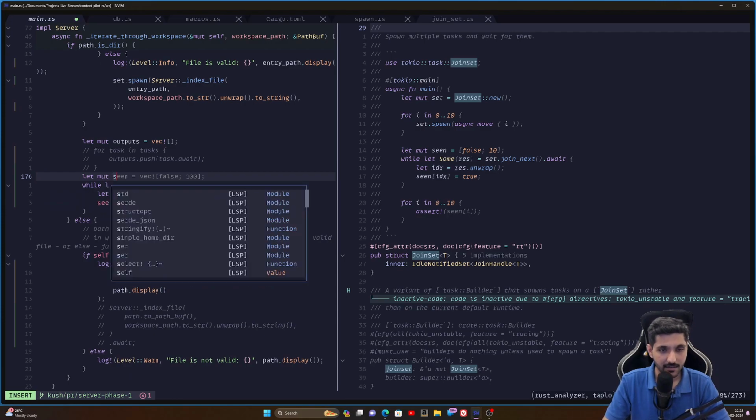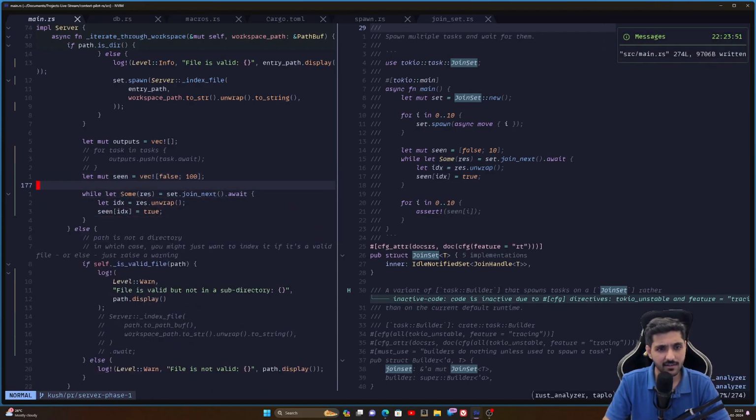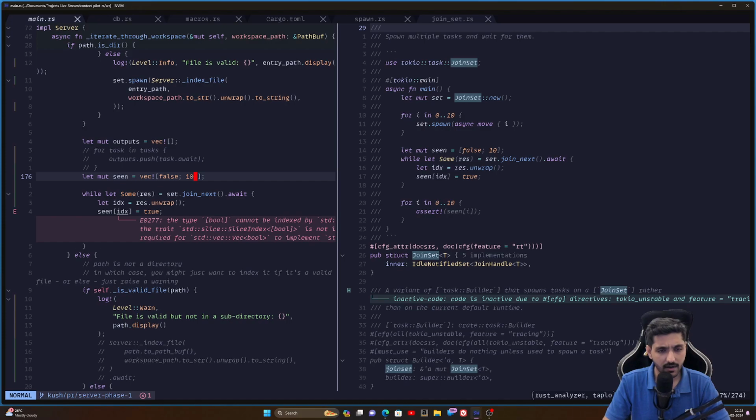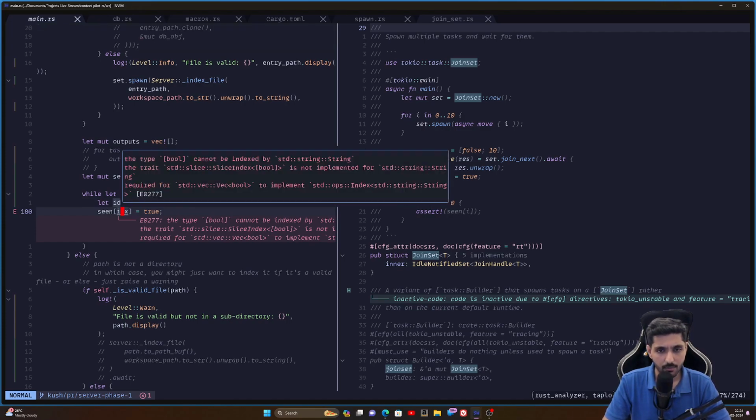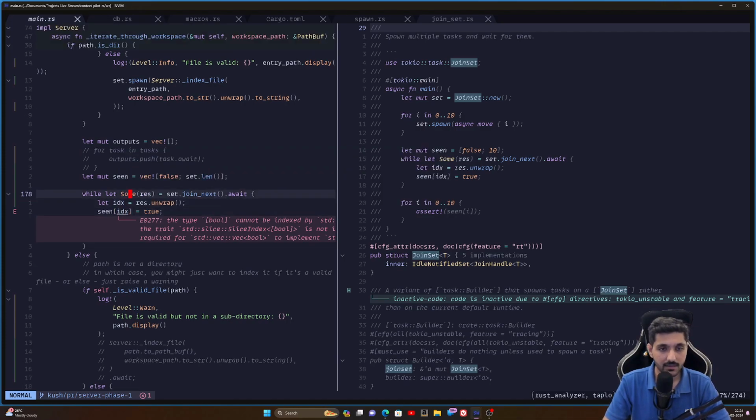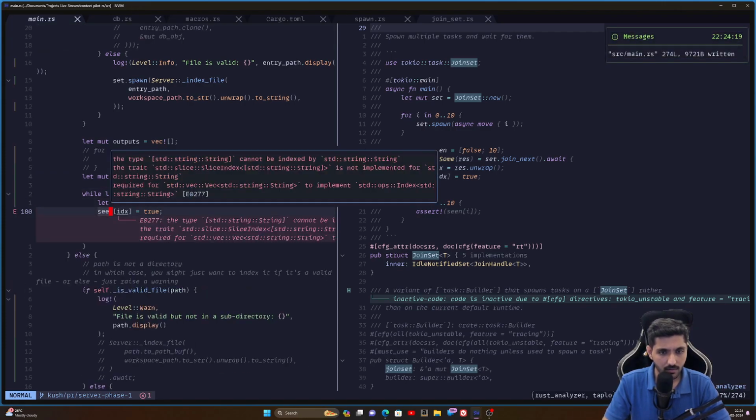Yes. let mut seen equal to false, 100. What does it mean? Why do I need 100 items here? I don't know what the items are, right? Can I not have set.len()? Yeah, right, this makes better sense. What is index? result.unwrap(). Why is it failing? The type bool cannot be indexed. What? Oh, it's a string. Oh yeah, my bad, this needs to be a string, right? Let's put it as an empty string. Is it fine to you now?